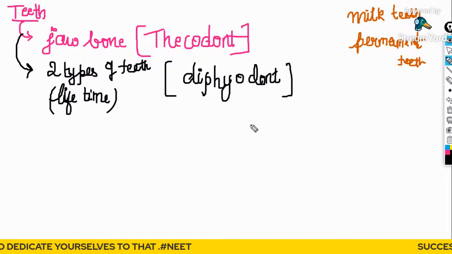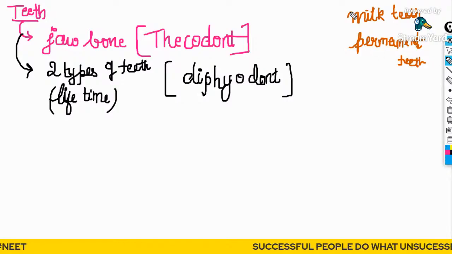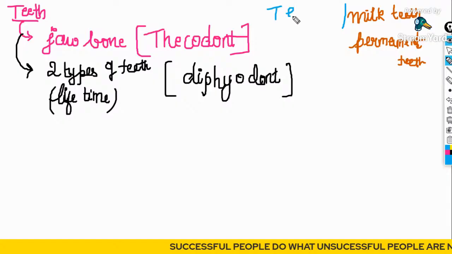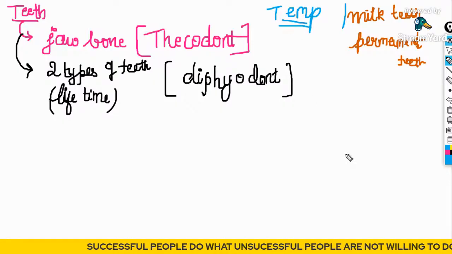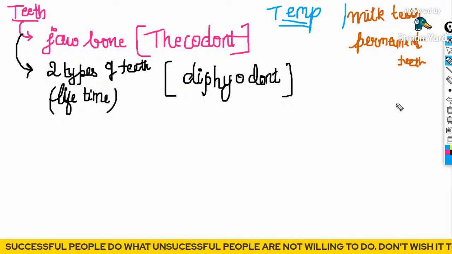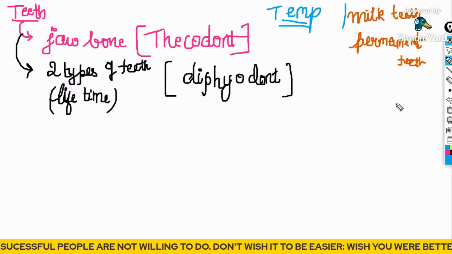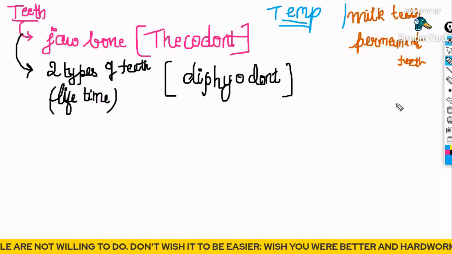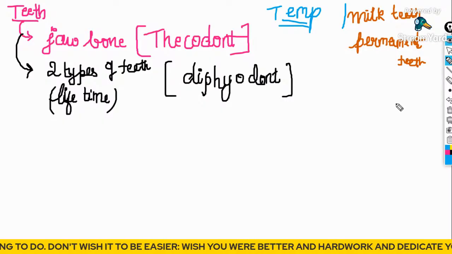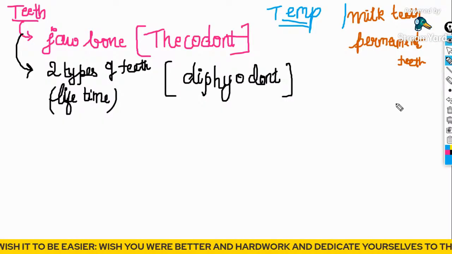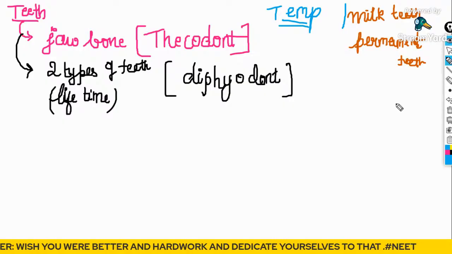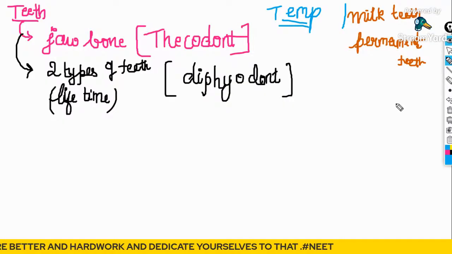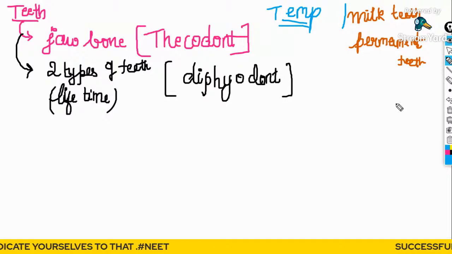Why do we call them milk teeth? Milk teeth has one more term, which I told you earlier, the temporary teeth. They do not have the capacity to eat flesh or the strong ability. That doesn't mean that in your tender age you won't eat meat, fish or chicken. You will, but the strength of the teeth would be less.